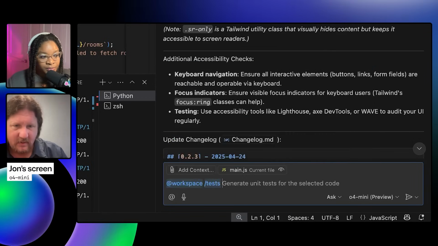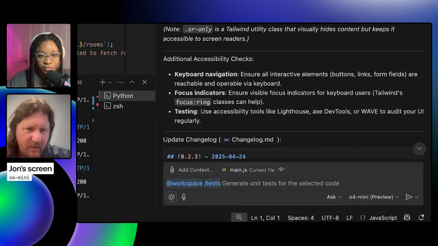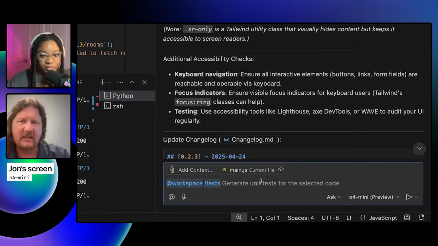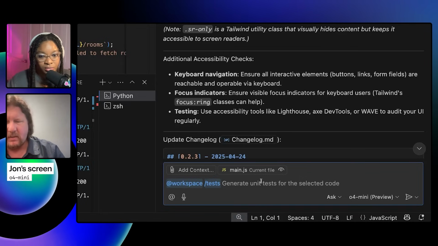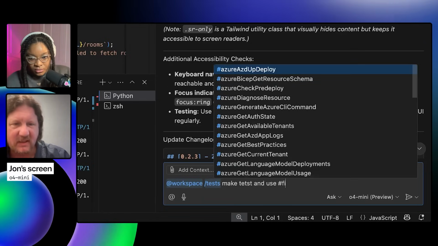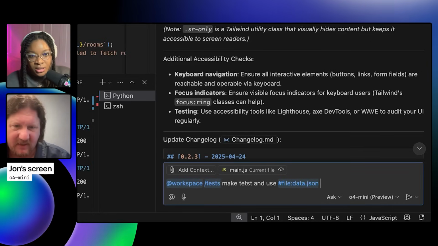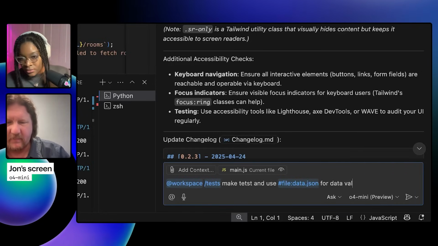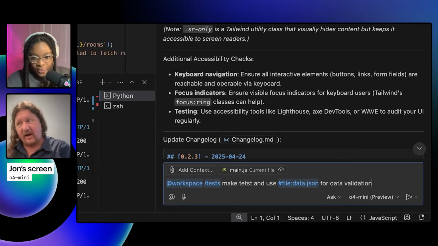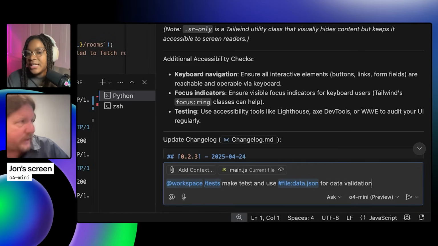The one thing I'll say is that for generating tests, we can add to this. So aside from just saying /tests, I might say something like make tests, and use, and here I'm going to call out a specific file, include that data file, data validation, so that it won't just be, okay, you got a 200 OK on a page, but it will actually look at what it should be returning from our data source. Nice, that's a great tip.